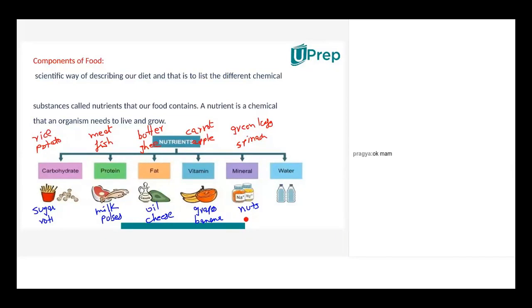Dairy foods. Dairy, you said, is it? Yes, ma'am. Dairy will not have minerals. Dairy will have more of protein. Dairy means milk, right? So milk and its sources will have protein. If you have to say minerals, it could be nuts, it could be green leafy vegetables, cauliflower, or maybe even a few fruits would be very rich in minerals. Maybe you could say guava. Guava is rich in iron.